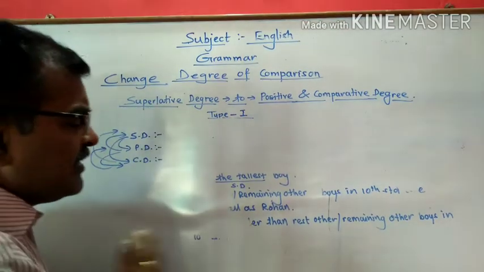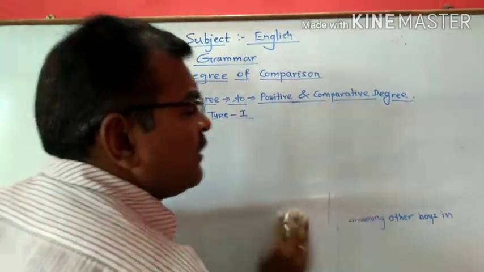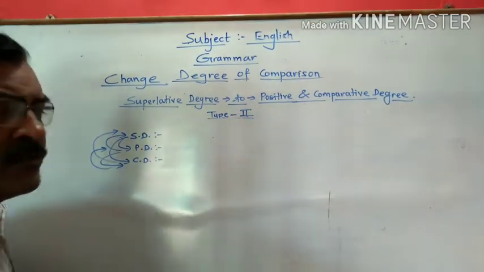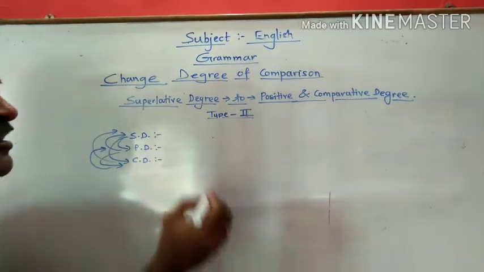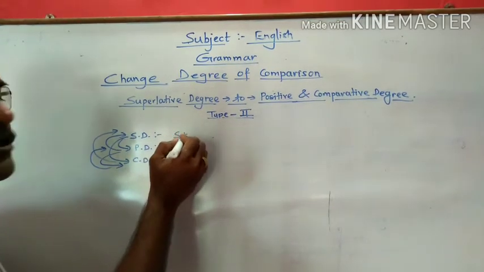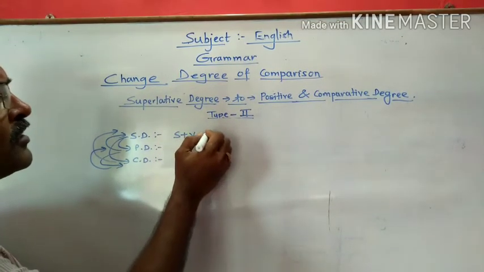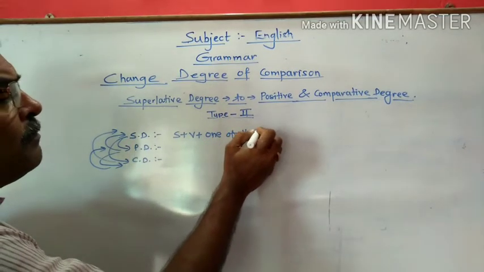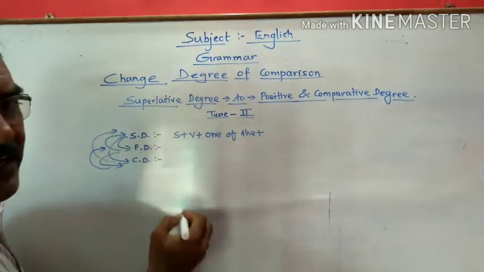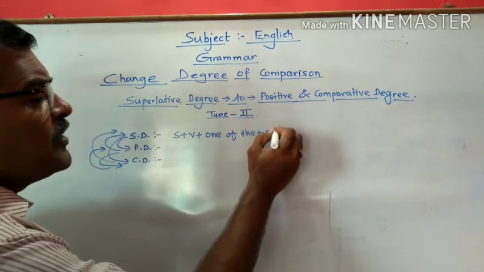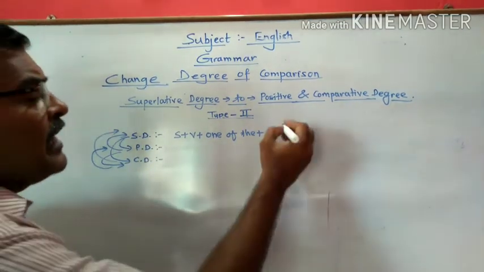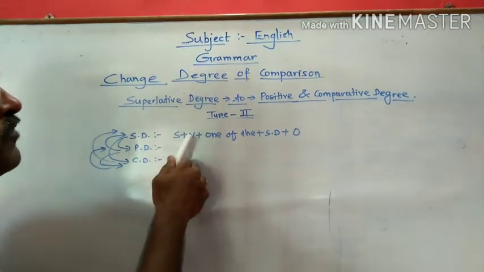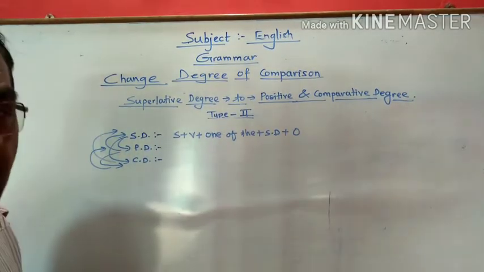To change the sentence if it comes into the type 2, very minor changes you will notice. Suppose the construction comes in this form: subject plus verb plus one of the plus superlative degree plus then it is your object, right? Subject plus verb plus one of the plus superlative degree plus object.